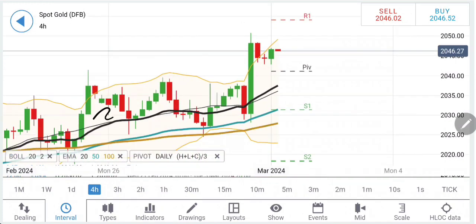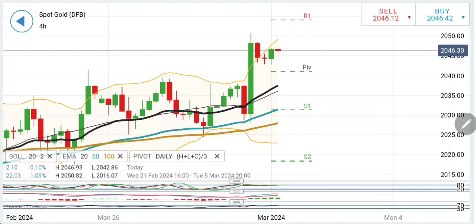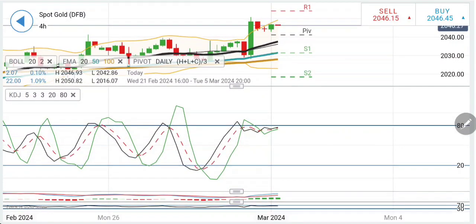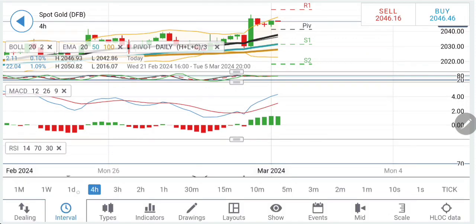Right now, what we can look forward to see, the rise here, it has waited for the 20 period moving average to climb up. Then the rise here, it can wait for the 20 period moving average to climb up. So yes, the movement can be a bit sluggish throughout the day. The stochastic is flat near the top, MACD is divergent, MACD is bullish looking upwards, RSI is flat.